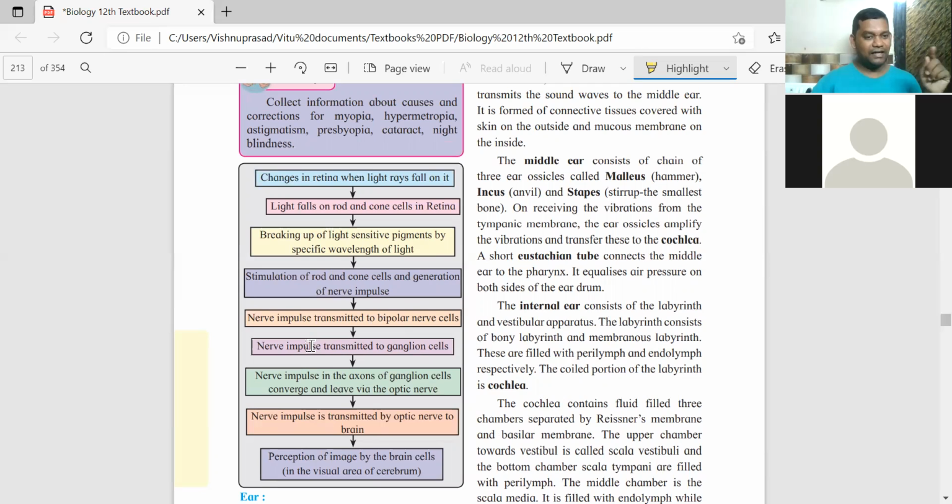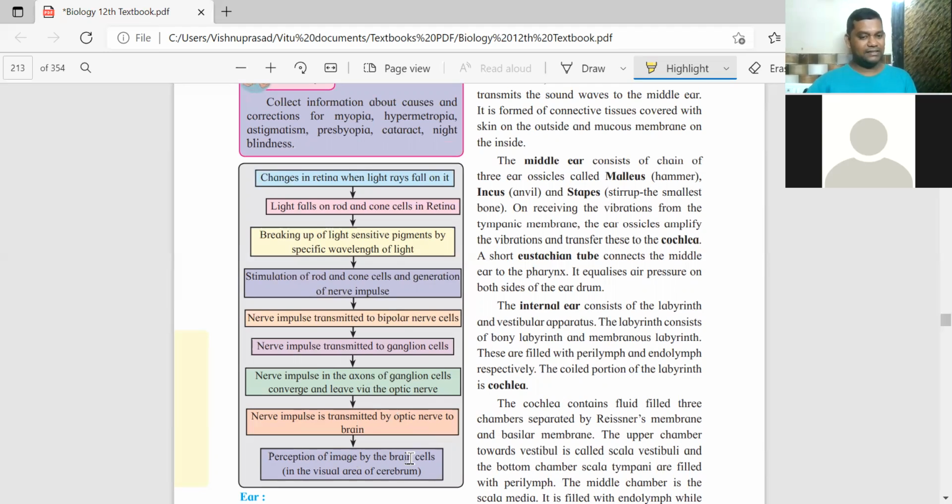That nerve impulse from the bipolar neuron will then pass on to the ganglion cells जो उसके ऊपर है. The axons of the ganglion cells, अलग-अलग आ रहा है तो एक जगह जमा होंगे, and then it will go to the optic nerve. That optic nerve will transmit this impulse to the brain.